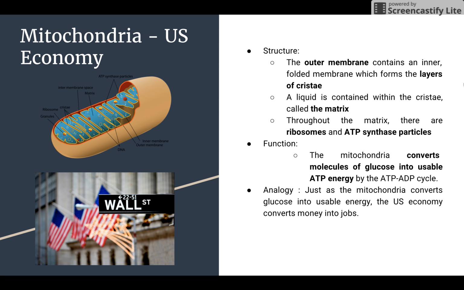The structure of the mitochondria is that the outer membrane contains an inner folded membrane which forms the layers of the cristae. A liquid is contained within the cristae called the matrix. Throughout the matrix, there are ribosomes and ATP synthase particles. The function of the mitochondria is to convert molecules of glucose into usable ATP energy by the ATP-ADP cycle.